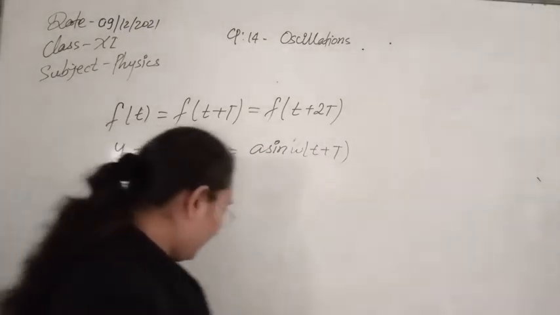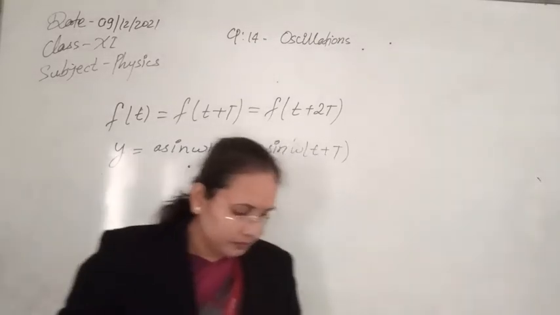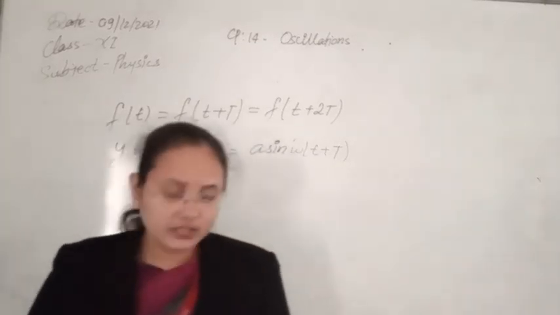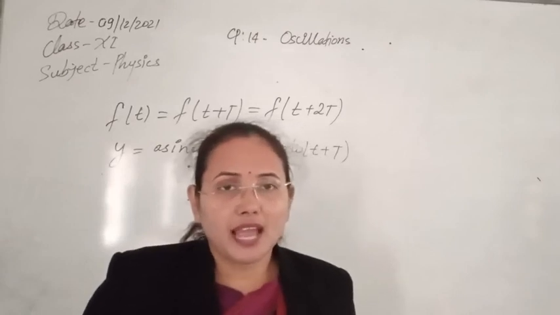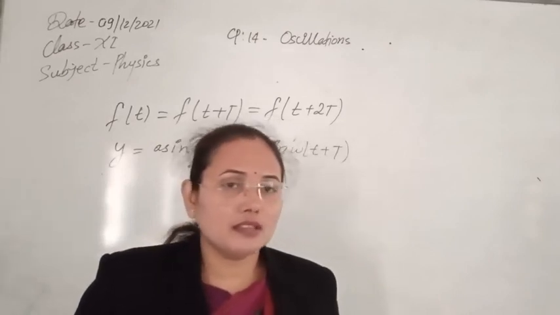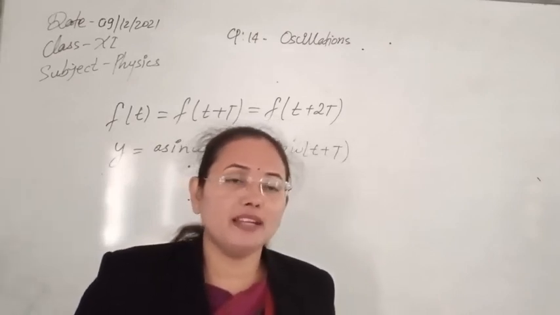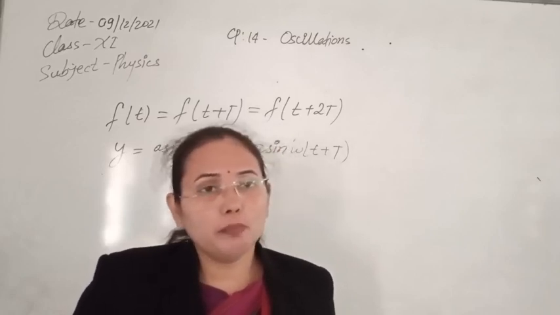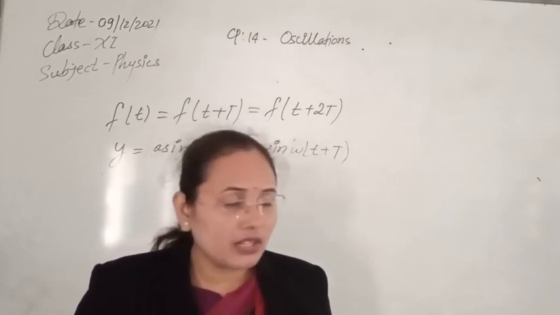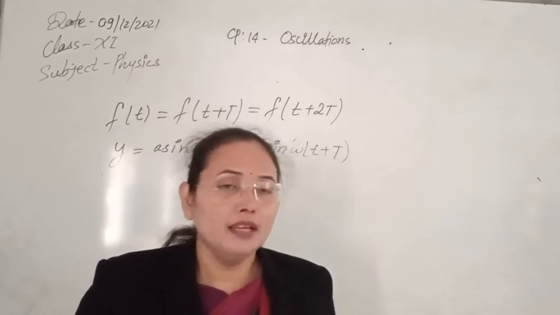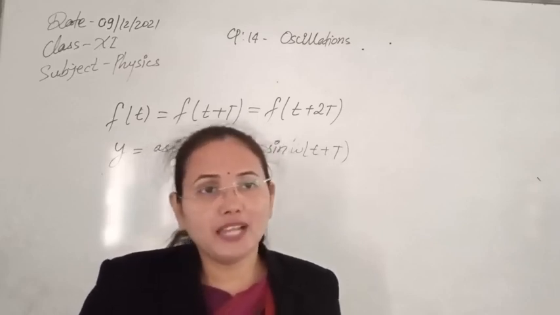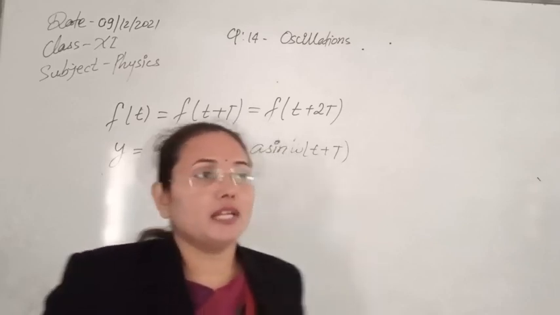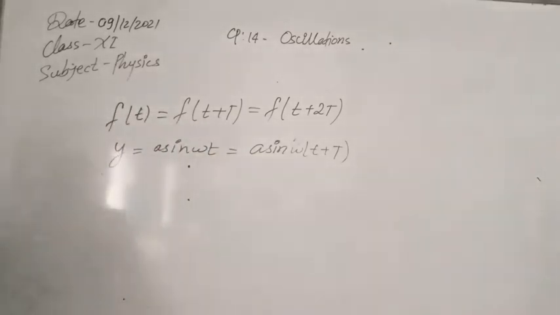Now we know that the value of sine or cosine repeats after a period of 2 pi. As you find the values of sine or cosine from 0 to 2 pi they change, but when it comes to 2 pi it starts to repeat its values and its motion, so they are periodic with 2 pi.